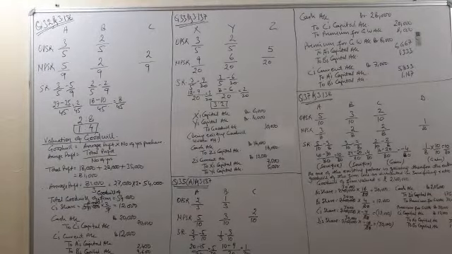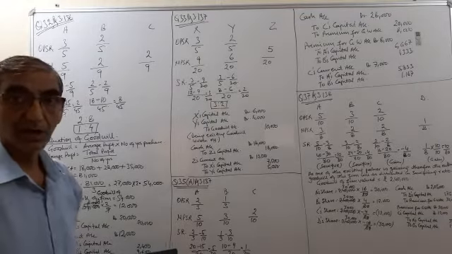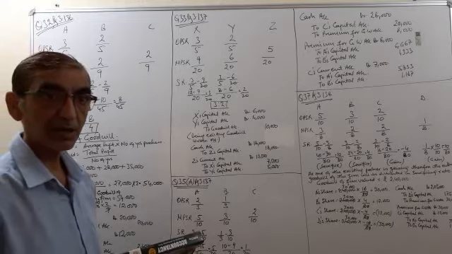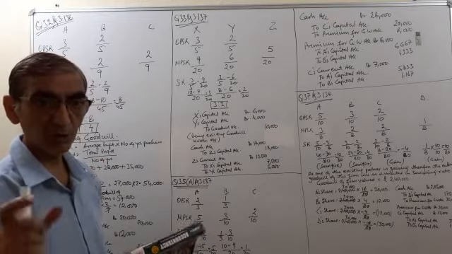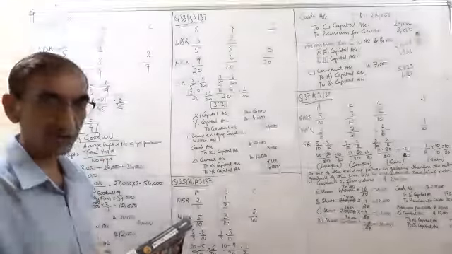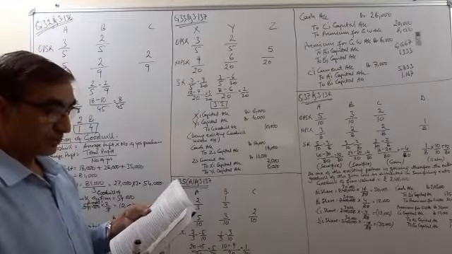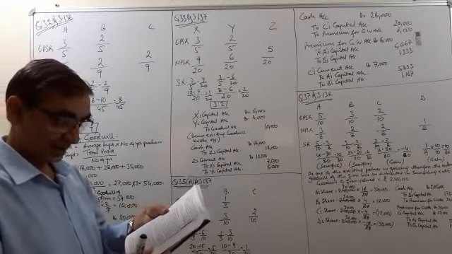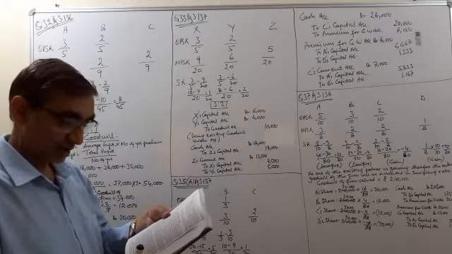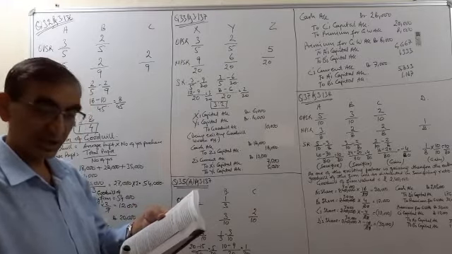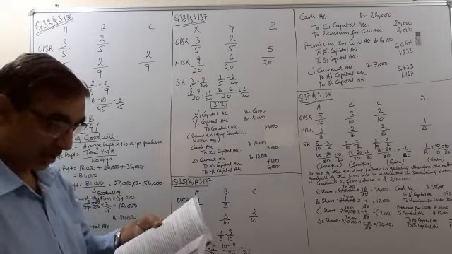Give journal entries. So this question is related to the case where the new partner is not able to bring the entire amount of his share of goodwill in cash. He only brings a part of it. So in this question, the new partner C has to bring rupees 15,000 as his share of goodwill, but he is only bringing rupees 8,000.